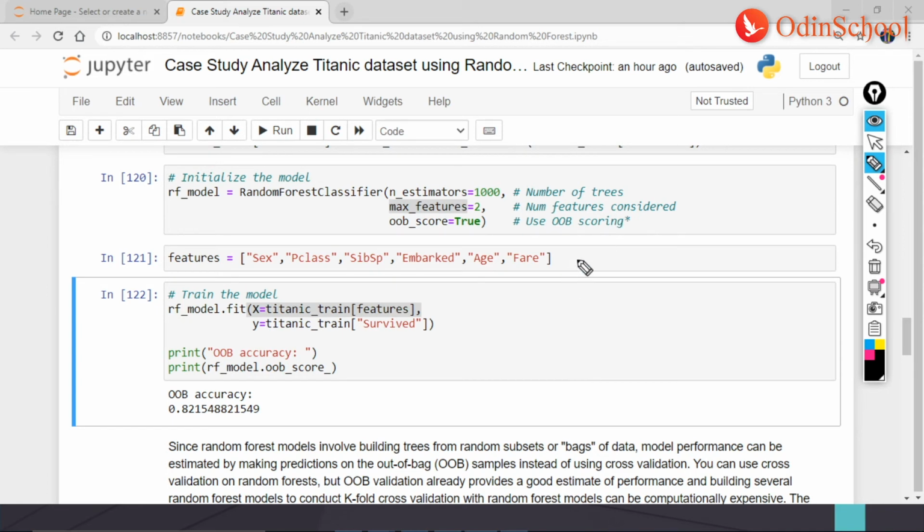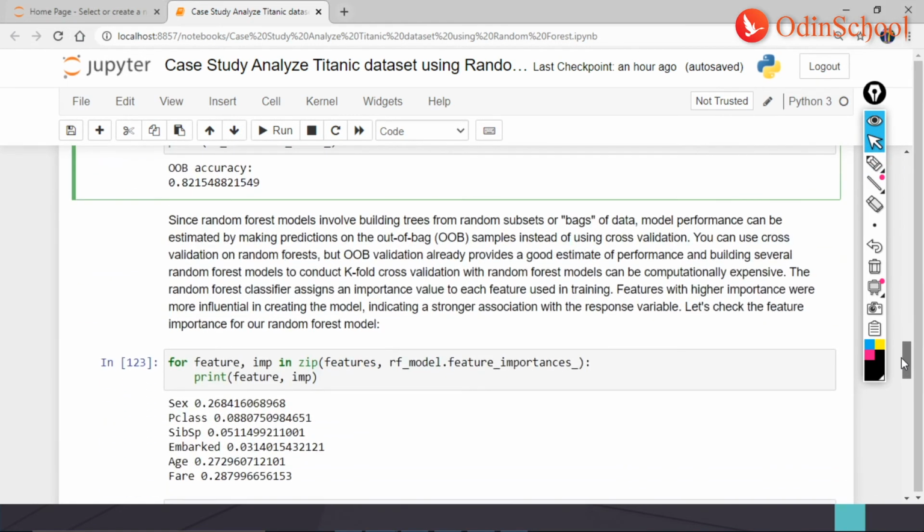And now that we know the features and we have put them into X and Y, the next step I would want is my OOB accuracy. To do that, you'll have to give the name of the variable followed by oob underscore score underscore. Guys, it is not done here, right? But here I have one question before we call it a day. Would this score mean it is a good score or a bad score? Or would this score mean there is something more left for us to do, or is it over?